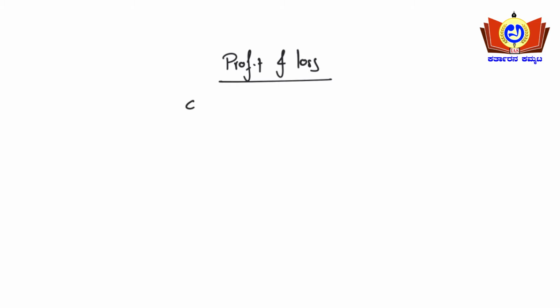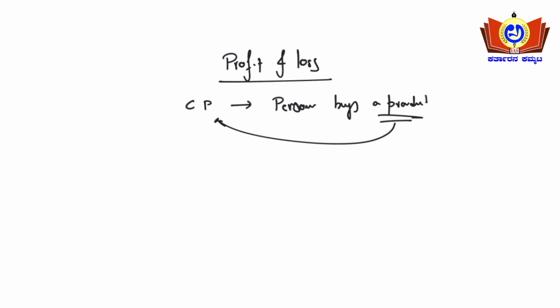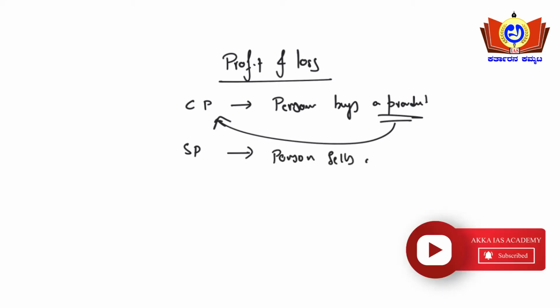So what is cost price here? What do you mean by cost price? If a person buys a certain product, that will be the cost price for that person. If he is buying a certain product for 100 rupees, then 100 rupees is the cost price for that product. What do you mean by the selling price here? Selling price is when a person sells a product.